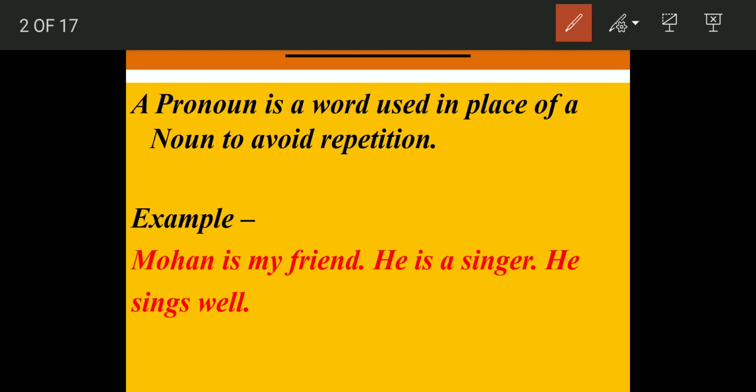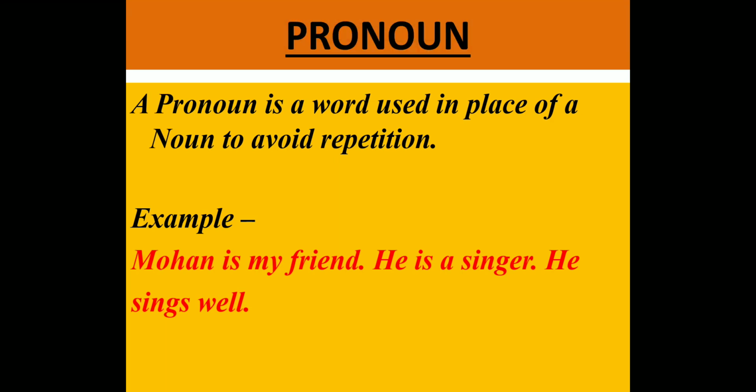For example, you say, Shreya is my best friend. She lives close to my house. She likes to read books. So what is the noun here? Shreya. You're talking about Shreya. And then you're telling that she is my friend. She lives close to my house. So instead of saying Shreya again and again, you are using the pronoun she. So the word which you are using in place of a noun is known as pronoun.